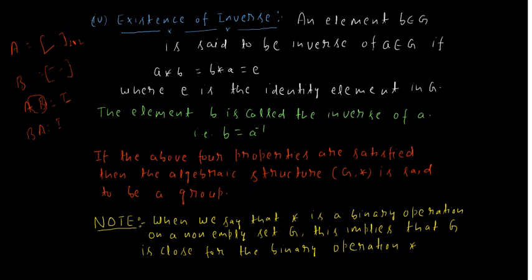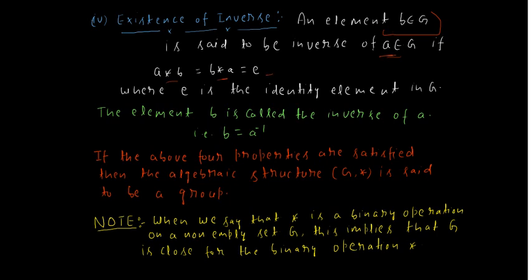In the same way, in group theory, we define inverse as follows: an element B belonging to G is said to be the inverse of A belonging to G if A star B equals B star A equals the identity.